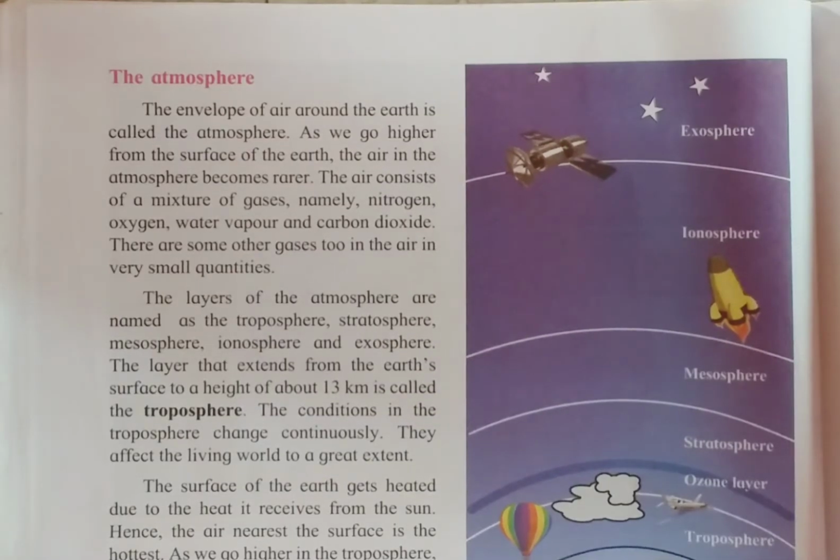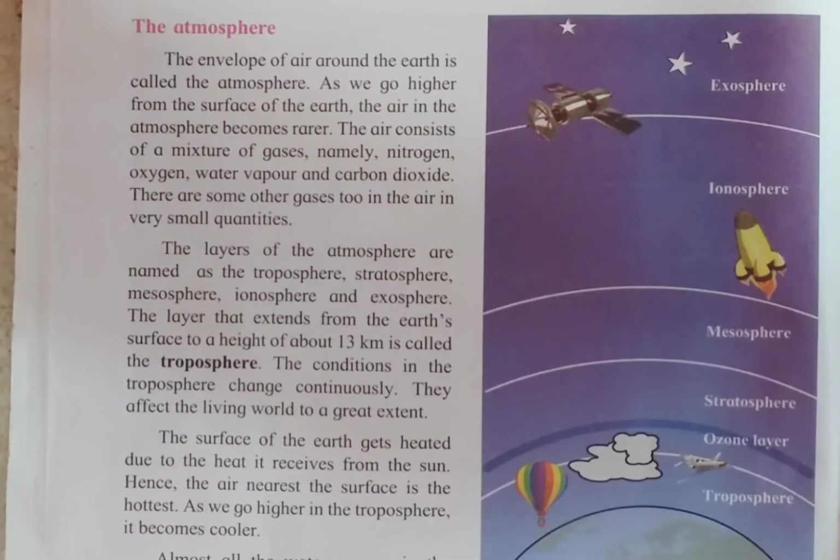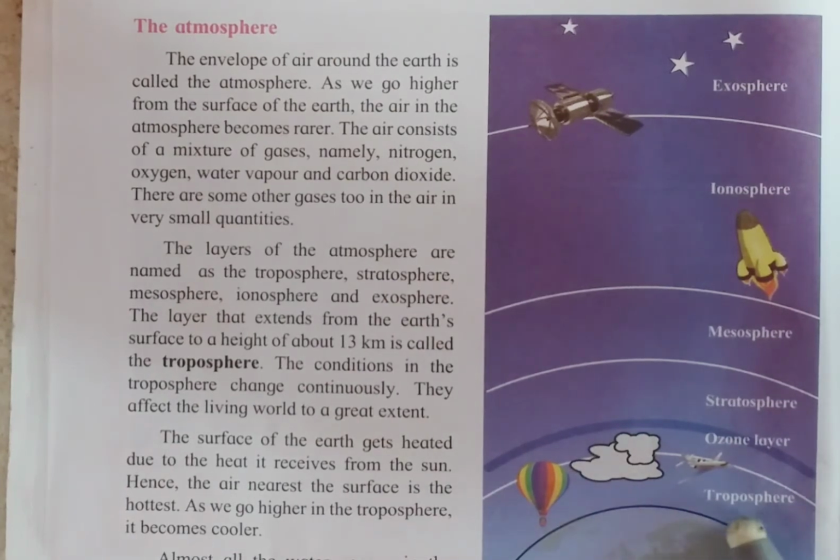So, observe this diagram. The layer that extends from Earth's surface to a height of 13 km is called the troposphere. Students, here is the troposphere, and 13 kilometers is called the troposphere.